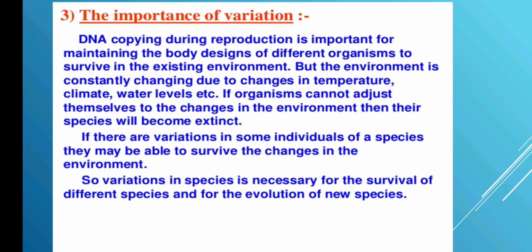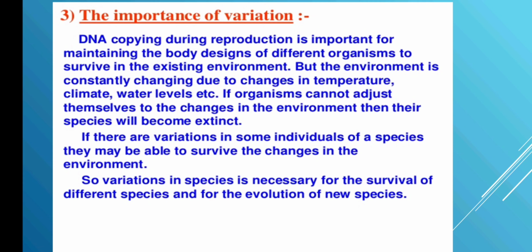So these variations, the changes produced during the DNA copying mechanism, are very, very important to survive the changes in the environment. Variations in species are necessary for the survival of different species and for the evolution of new species. These variations take place in all species, not only in plants but in animals also. So variations in species are necessary for the survival of different species.